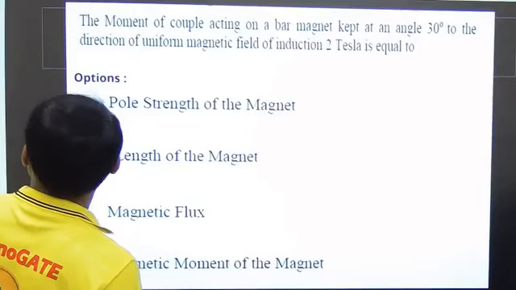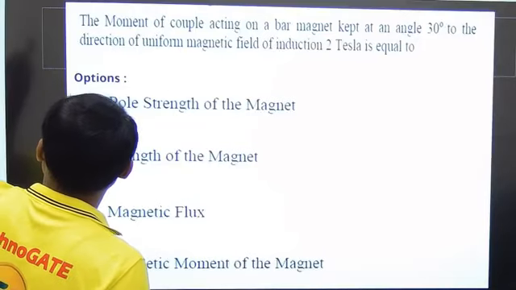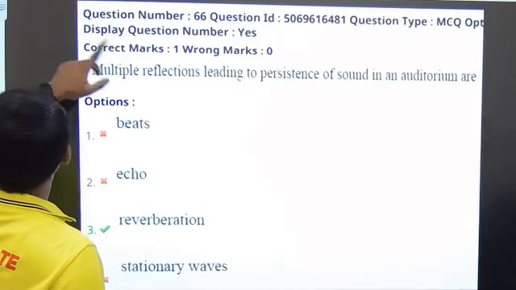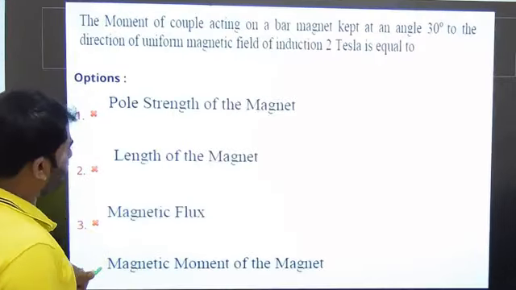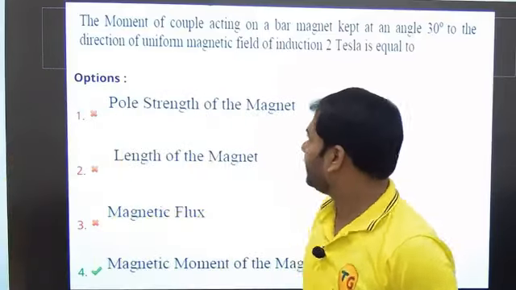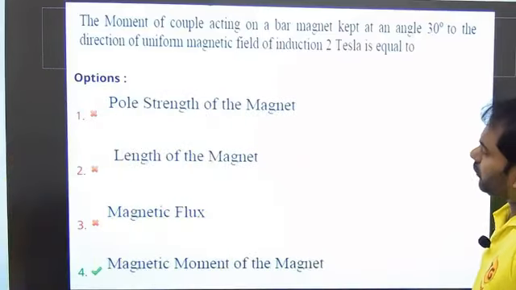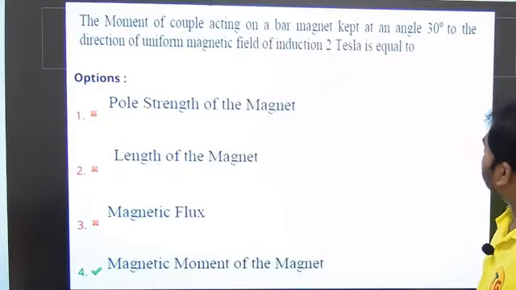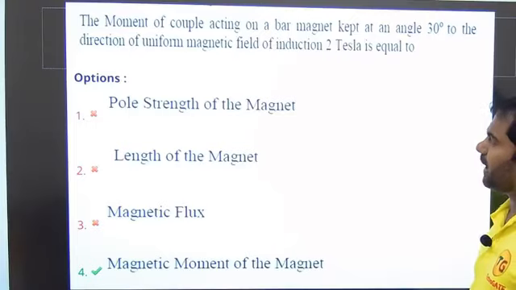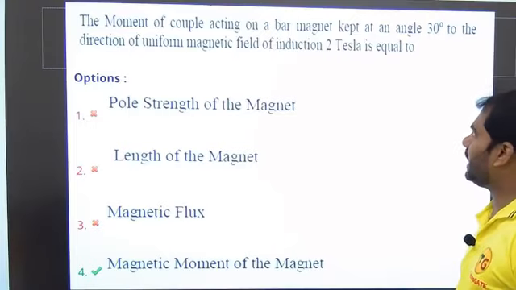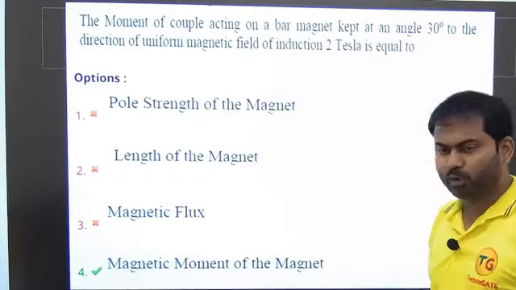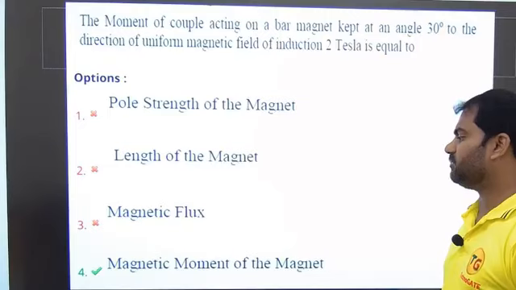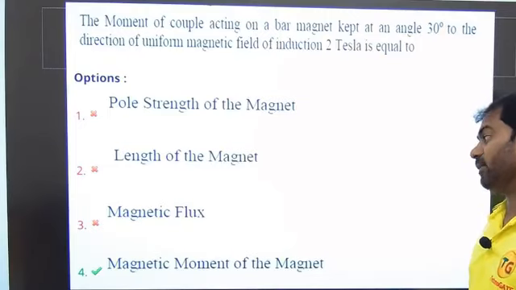Let us proceed with the question, which is maybe 67, 68. This is 66, right? 67, 68 question. Fine, that's okay. So this is a straightforward question. They are asking that the moment of couple acting on a bar magnet kept at an angle theta of 30 degrees to the direction of a uniform magnetic field of induction 2 Tesla is equal to. First option is pole strength of the magnet, second option length of the magnet, third one is magnetic flux, fourth one is magnetic moment of the magnet.